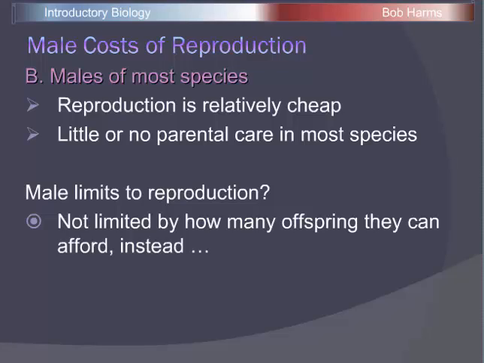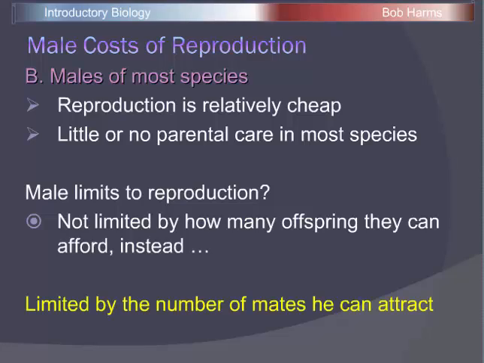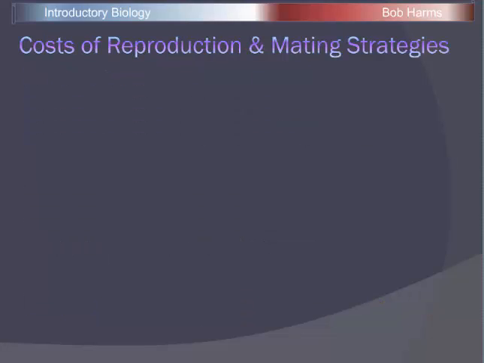Okay. However, males aren't out there having a ton of offspring compared to females. The numbers are actually pretty similar. So males do have limits, but it's a different type of limit. For males, the limit is going to be finding a mate. How many mates can that male attract? How many females can that male convince he's the right choice to mate with? That's typically going to be our limiting factor for males. It's these cost of reproduction issues between males and females, big differences that are going to directly relate to different mating strategies when it comes time for choosing a mate.